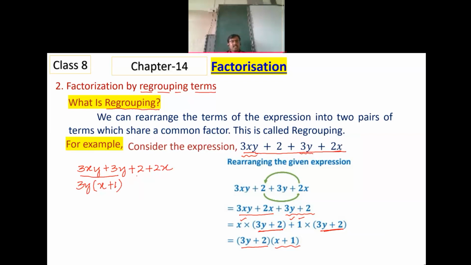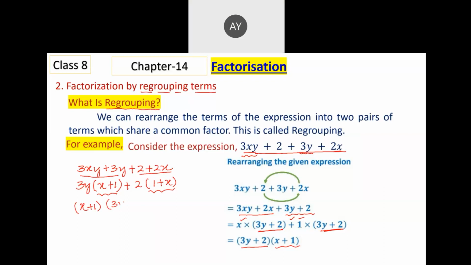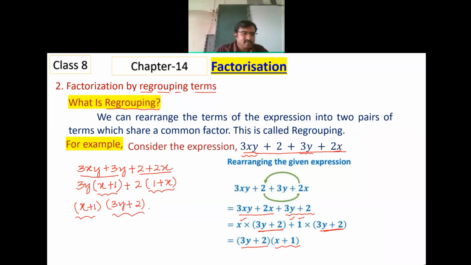In the next two terms, I can take 2 as common and I'll be getting 1 plus x. Look at this: 1 plus x is common for both the terms. So I can take x plus 1 as common and write the remaining 3y plus 2. Observe the answer here.